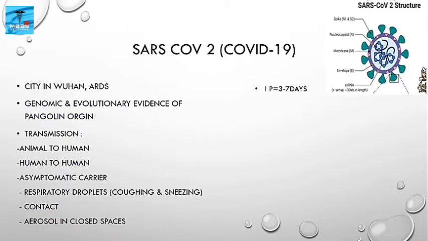Then moving to SARS CoV2 or COVID-19. It was first reported in Wuhan city, and the genomic and evolutionary evidence show pangolin origin. The transmission includes animal to human transmission, then human to human transmission, also asymptomatic carriers, then respiratory droplets via coughing and sneezing, then direct contact or via aerosol in closed spaces. It has an incubation period of 3 to 7 days.